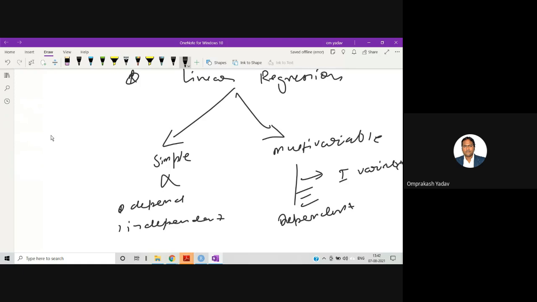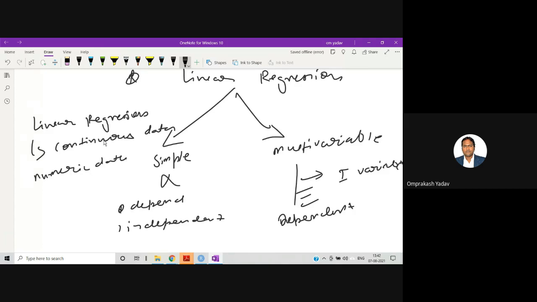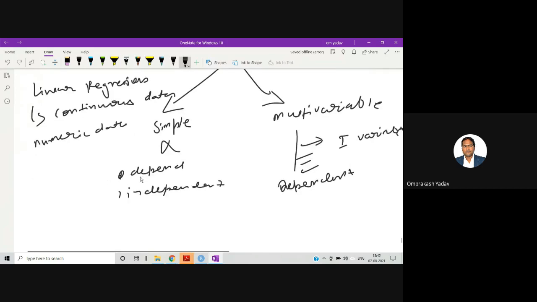Now remember this linear regression, which model we are going to implement, works on the continuous data. That means if you have numeric data, continuous data, it works on that. Like the example is salary calculation, or let's say in one particular area we want to predict what will be the flat price over there, right? So that also we can predict. So like this we can predict.